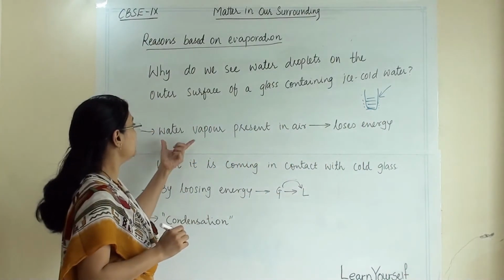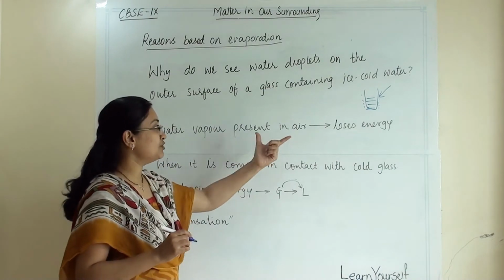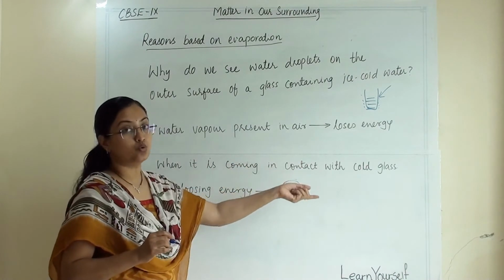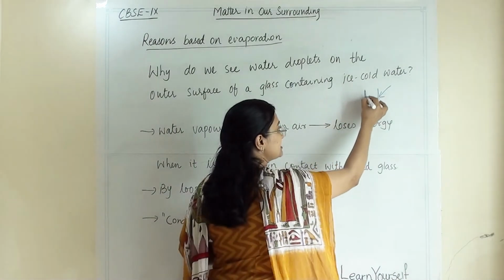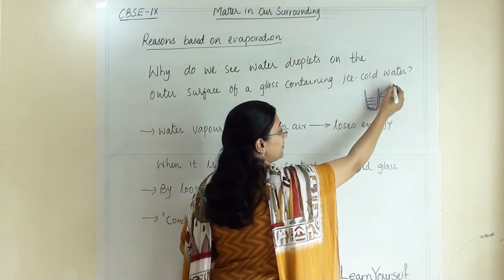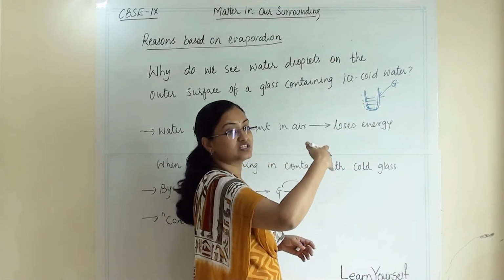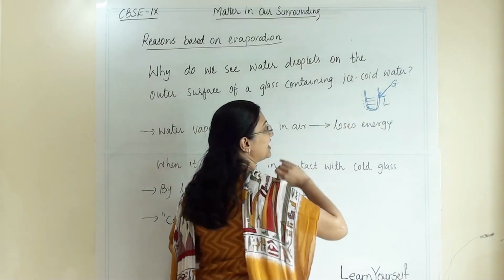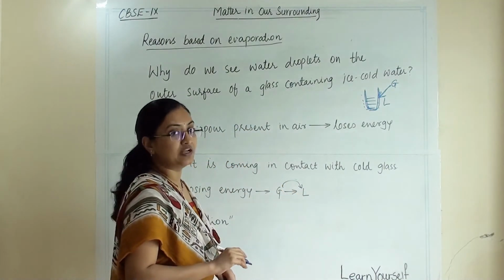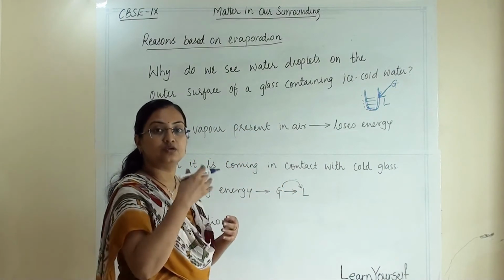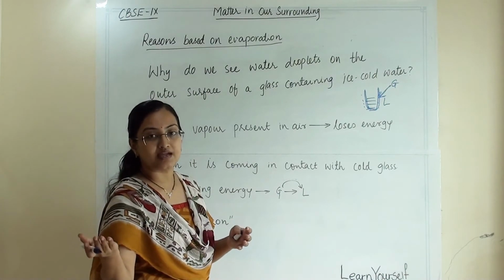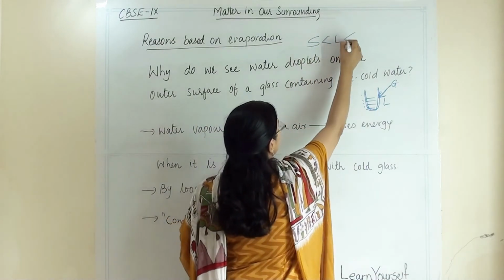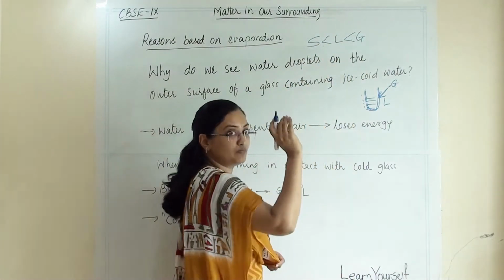So what will happen? The water vapor present in the air will lose energy when it comes in contact with the cold glass. Our glass surface is cold. So when this atmospheric moisture, which is in the gaseous state, comes in contact with it, it will lose energy and convert into liquid. Till now we were discussing that it will gain energy and convert into gaseous state, because solid has the least energy, liquid is in between, and gaseous state has the maximum amount of energy.